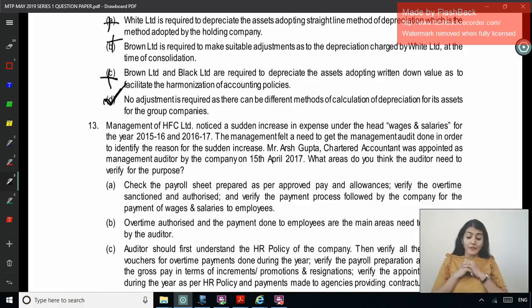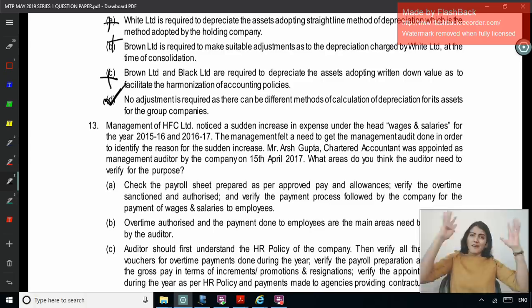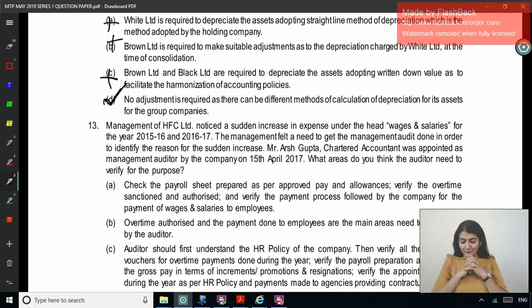Management of HFC Limited noticed a sudden increase in the expense under the head wages and salaries for 15-16 and 16-17. The management felt a need to get the management audit done in order to identify the reason for the sudden increase. Arsh Gupta, CA, was appointed as management auditor by the company on 15th April. The full variety is covered in one MCQ set. What areas do you think the auditor needs to examine and verify for the purpose?